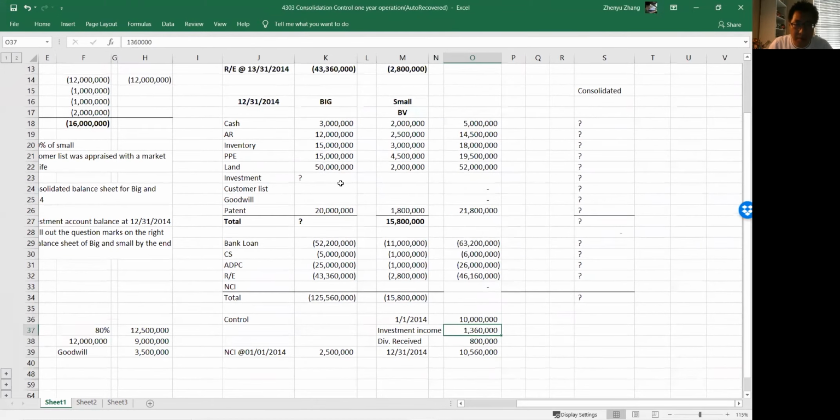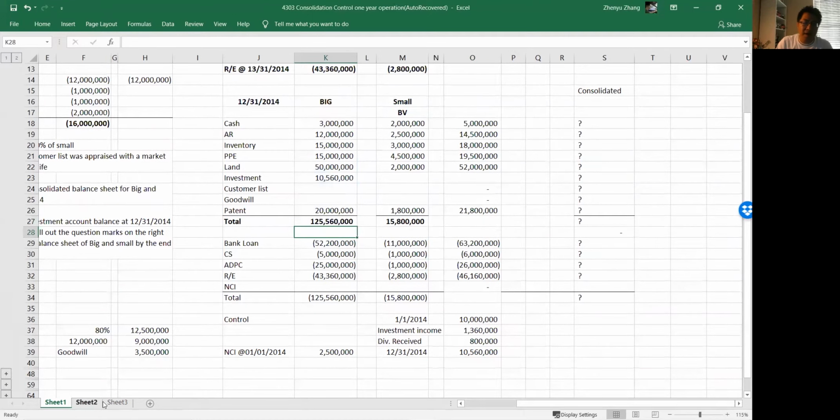So here we can put this. And the total asset would be this. Looks right. So now we figured this out, everything is going to be much easier.